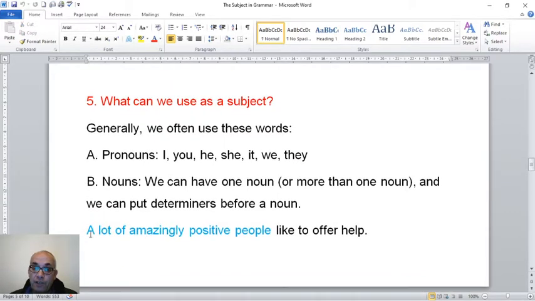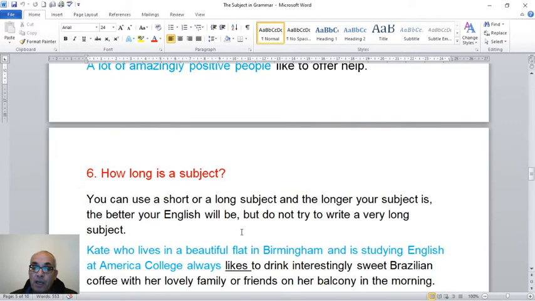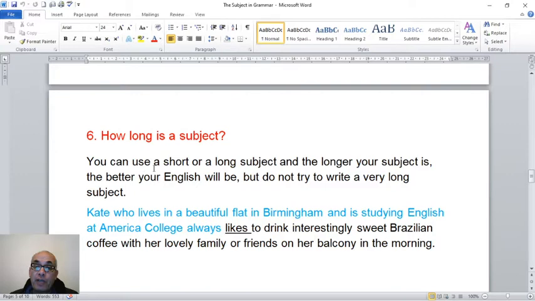Again here, you can choose to put more adjectives if you want, or maybe more nouns to make it more complex as a subject. How long is a subject? You can use a short or a long subject. And the longer your subject is, the better your English will be. But do not try to write a very long subject.